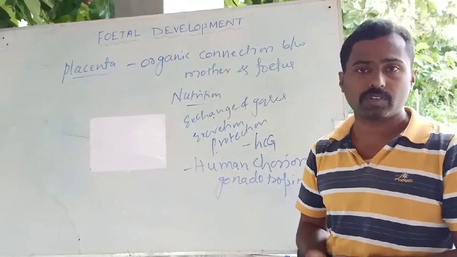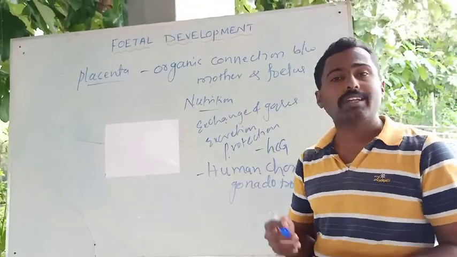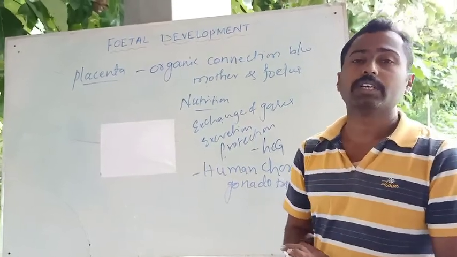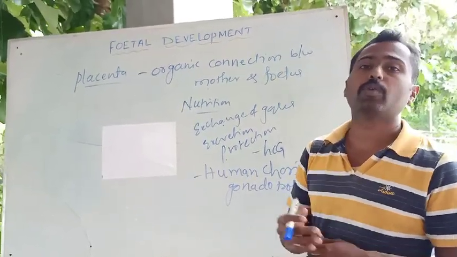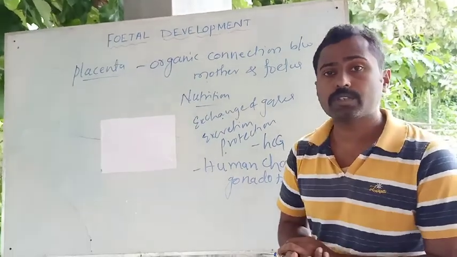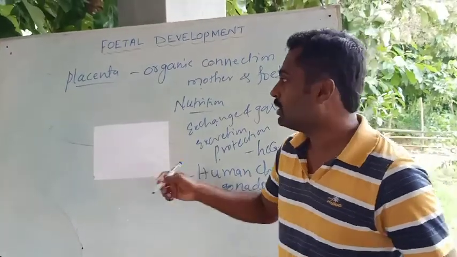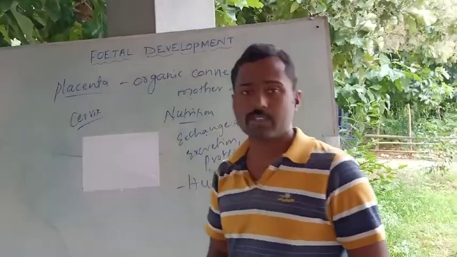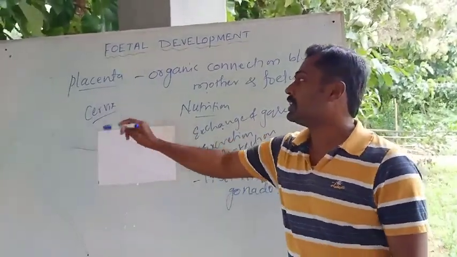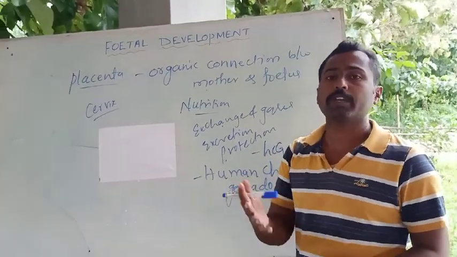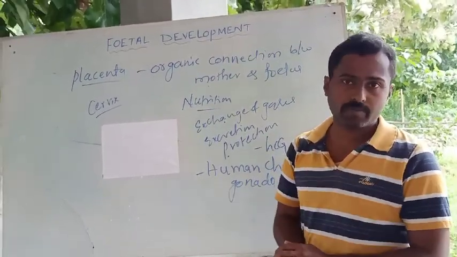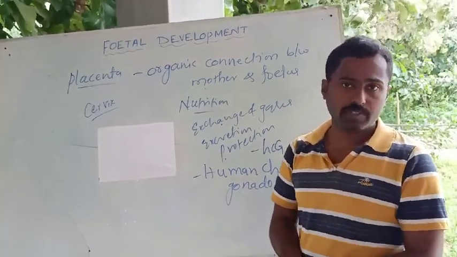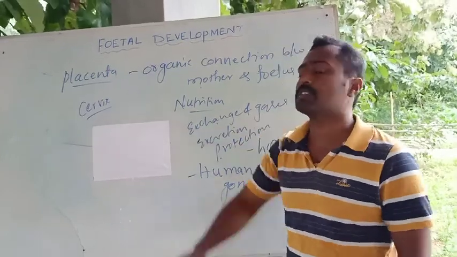pregnancy, especially progesterone. The increased level of progesterone during pregnancy induces the uterine tissues to secrete more mucus. That mucus will block the cervix. Just remember the female reproductive system: the vagina, the cervix and the uterus. The vagina leads into the cervix. The cervix is an opening in between the vagina and the uterus. Progesterone induces the uterus to secrete more viscous mucus, and that viscous mucus blocks the cervix.